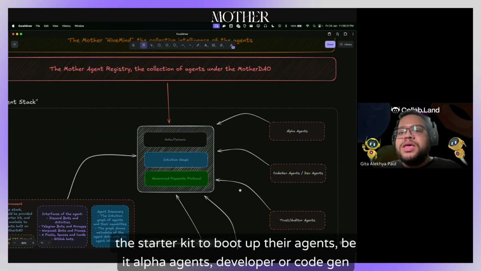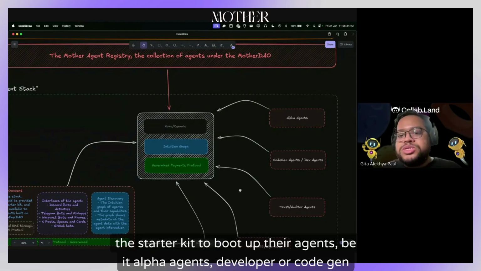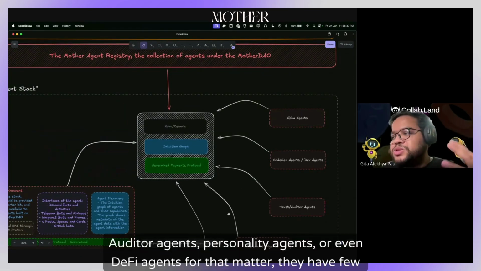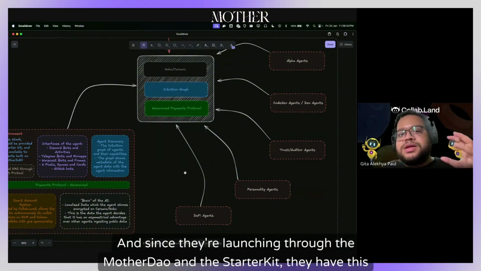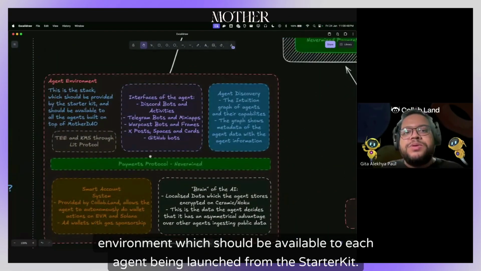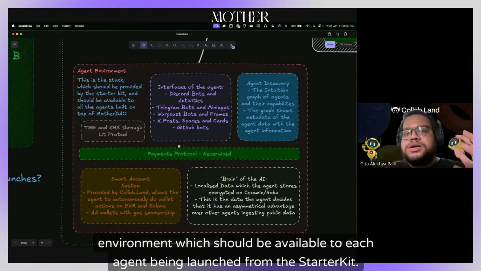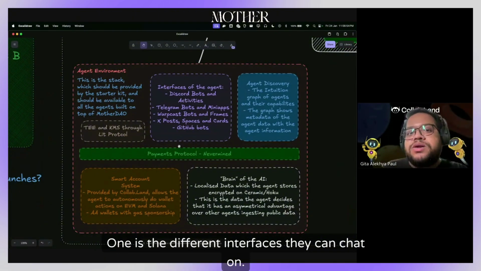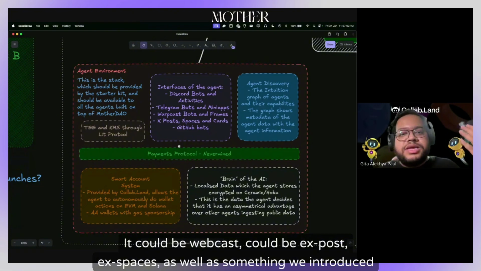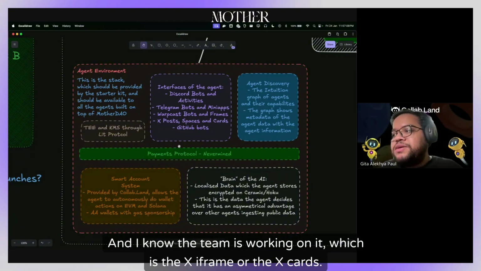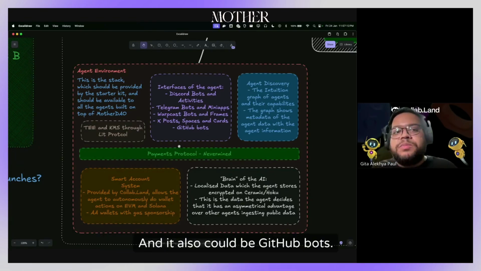Now, all of the agents which are getting started with the starter kit, which are using the starter kit to boot up their agents, be it alpha agents, developer or code gen agents, auditor agents, personality agents, or even DeFi agents for that matter, they have few pieces common. And since they're launching through the mother DAO and the starter kit, they have this environment which should be available to each agent being launched from the starter kit. One is the different interfaces they can chat on. So be it Discord bots or Discord activities, Telegram bots and activities. It could be Webcast, it could be X Post, X Spaces, as well as something we introduced. And I know the team is working on it, which is the X iframe or the X cards. And it also could be GitHub bots.